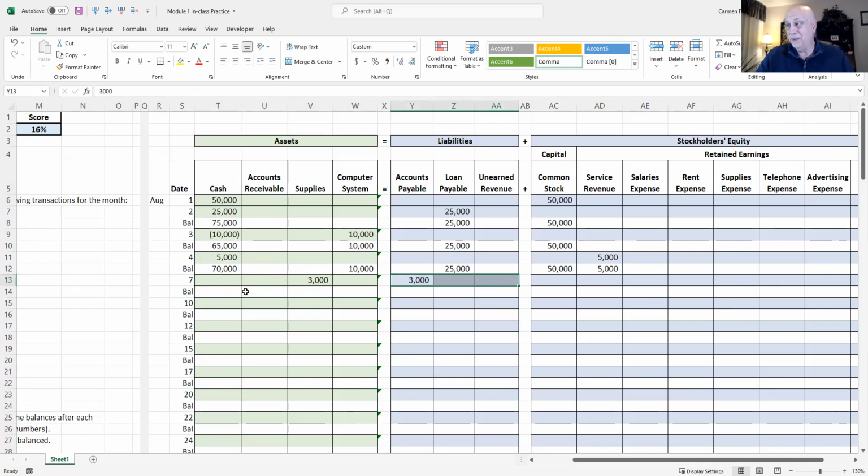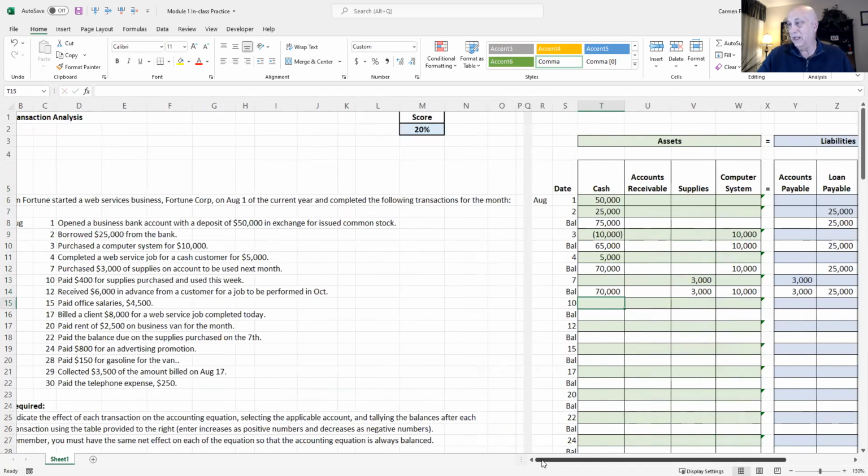It's a beautiful thing. So we add them up: $70,000 of cash, supplies of $3,000, computer system of $10,000. We owe $3,000 for payables, $25,000 on a loan, $50,000 we have as common stock, and we generate $5,000 of revenue. So again, if we add up our totals, we have $83,000 on the left, and we have $83,000 on the right. We're in balance. As we go to August 10th, let's look at the next transaction.